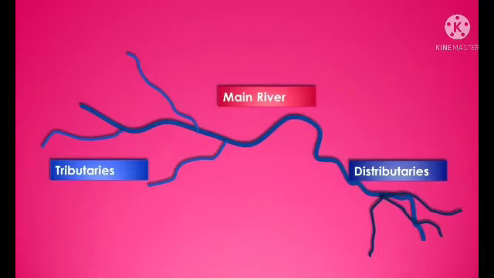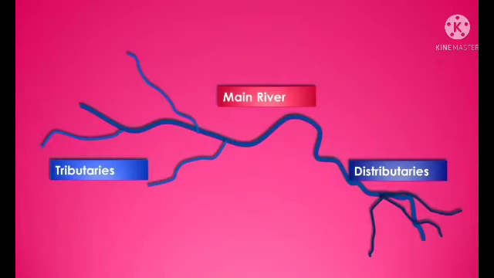Children, every river has some small rivers, which we call tributaries. A tributary is a small river which joins a larger river, whereas the branch of a river that flows away from the main stream is known as a distributary. So a tributary is a small river that joins a large river. The opposite is a distributary. From the main river, the small rivers flow away. So we call it a distributary.